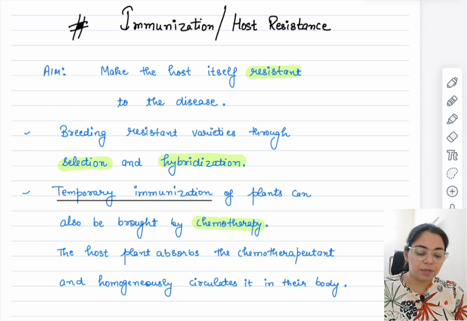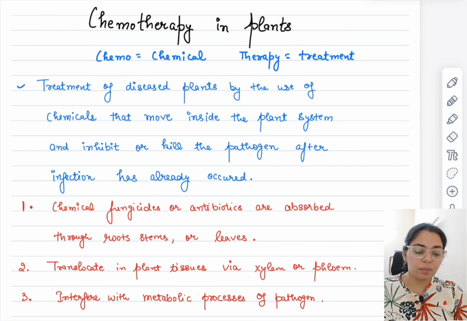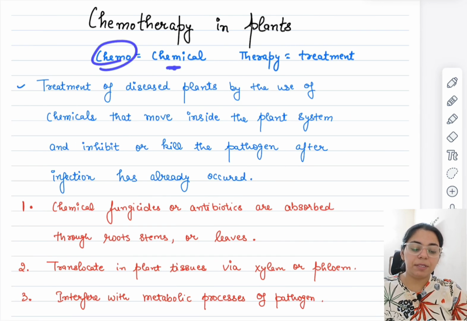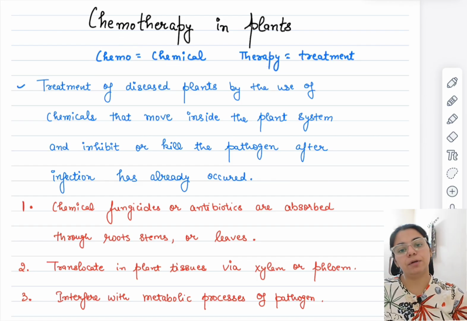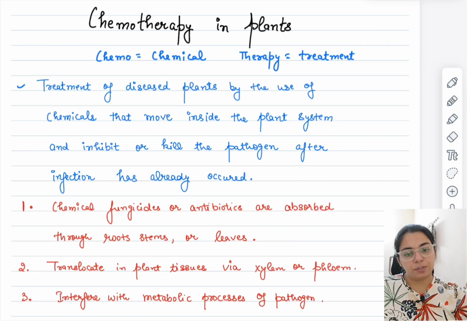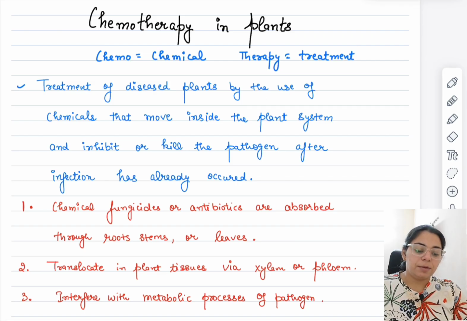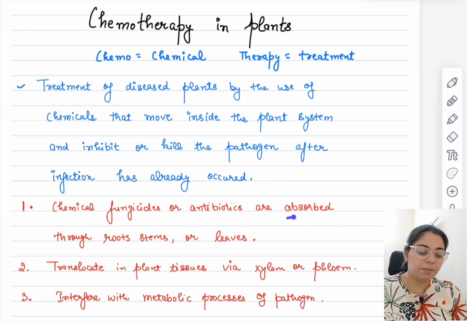What is chemotherapy? Chemo simply means chemical and therapy means treatment. So it is the chemical treatment that we give to our plants to get rid of pathogens: treatment of diseased plants by the use of chemicals that move inside the plant system and inhibit or kill the pathogen after infection has already occurred. Chemical fungicides or antibiotics are absorbed through roots, stems or leaves.